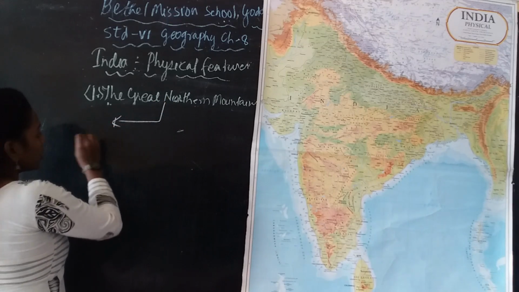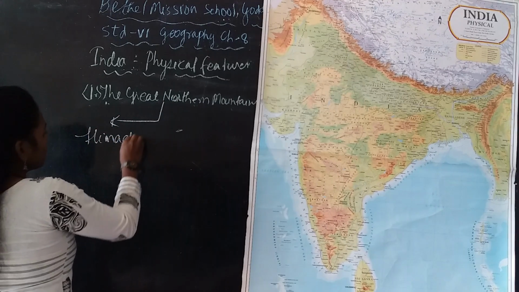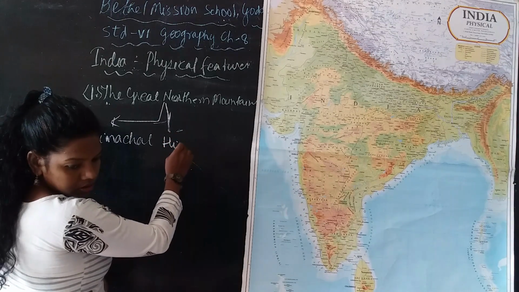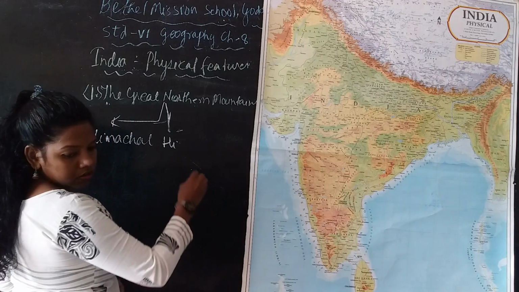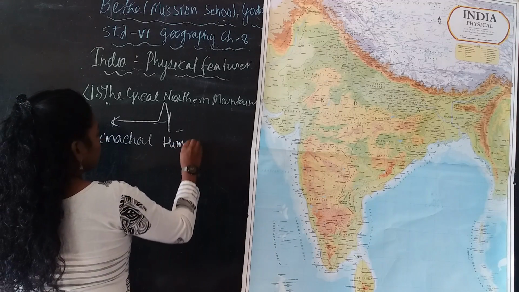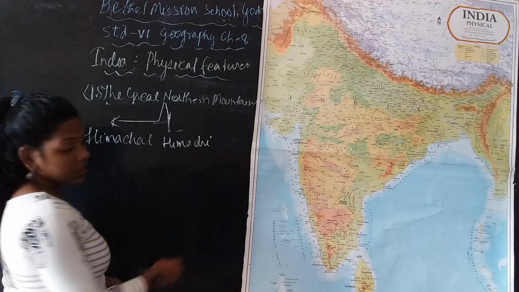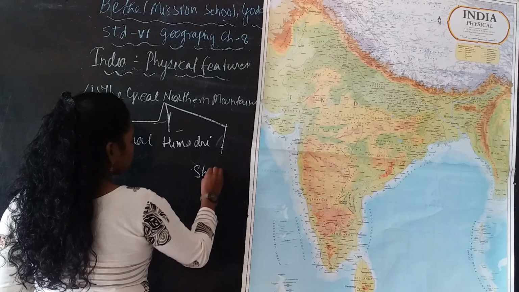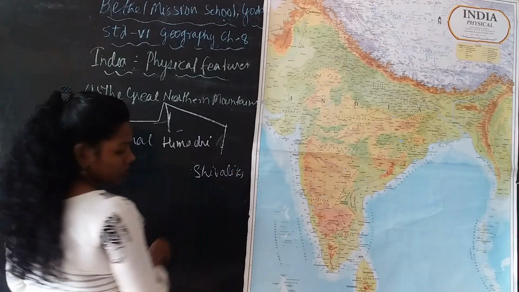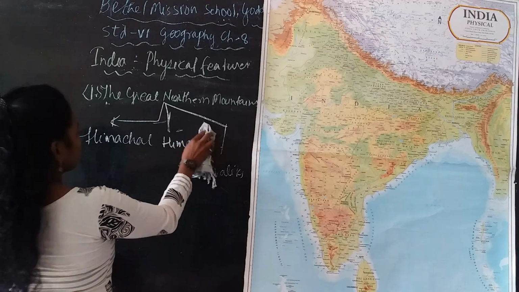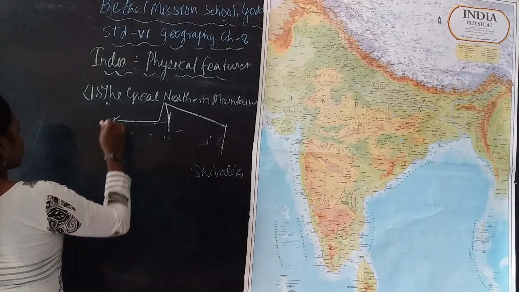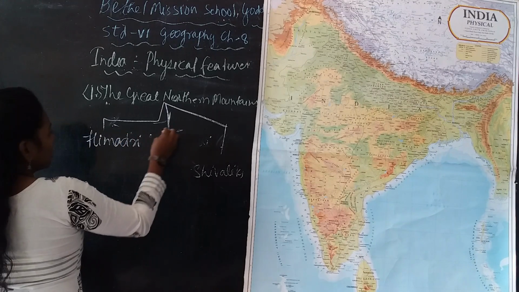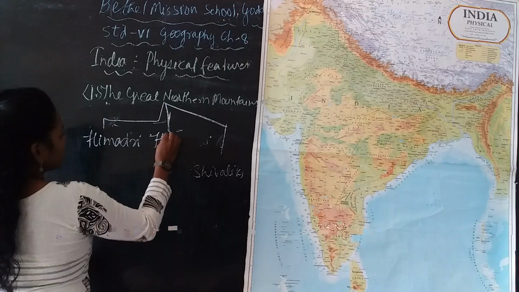That is the Himadri, the Himachal, and the Sivalis. Okay, so it is divided into three major ranges.